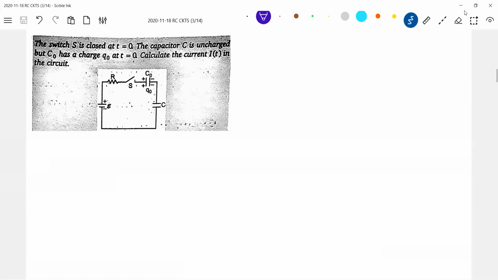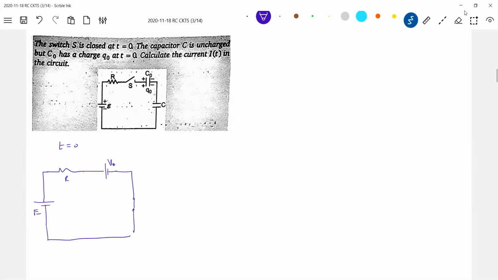Okay, let's proceed now. At t equals 0, first we'll set up a background. So at t equals 0, what to do with a charged capacitor? The moment I close the switch, there's a potential difference. So this capacitor will behave like a cell. And with that, we'll calculate what happens. And what about this uncharged capacitor? You should replace it with a short circuit, because there's no charge across it.